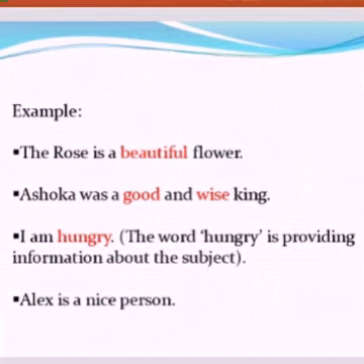The word hungry is providing information about the subject or noun I. Alex is a nice person. Okay, the adjective nice describes the person. Here, nice person, the person is Alex.